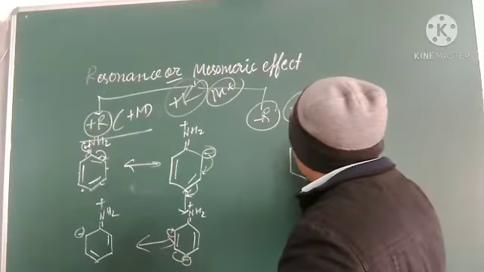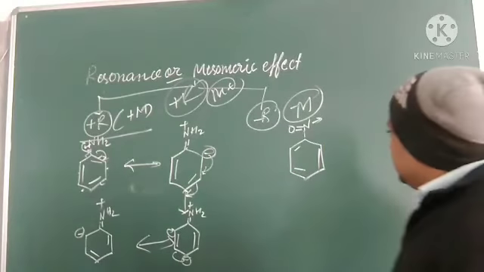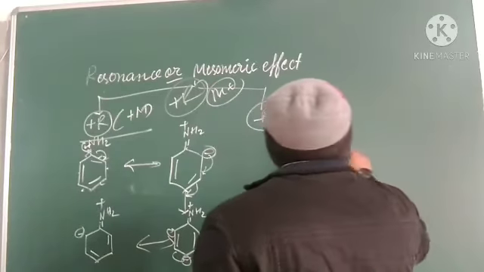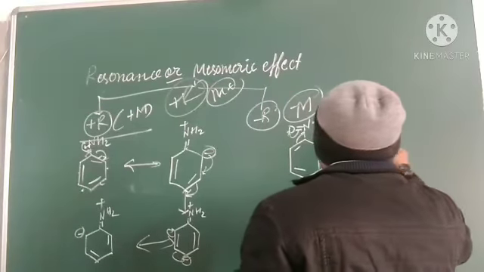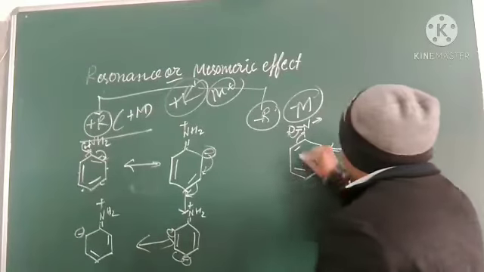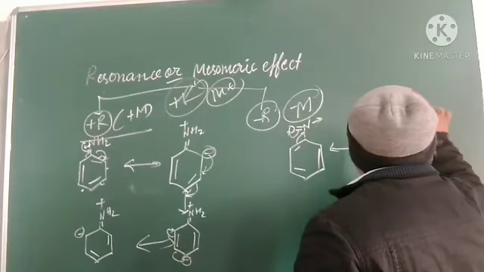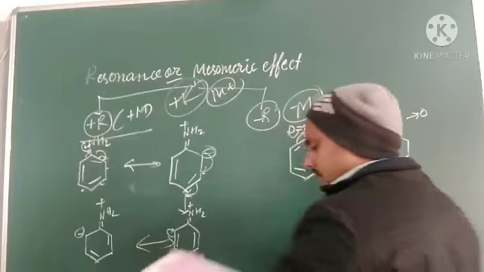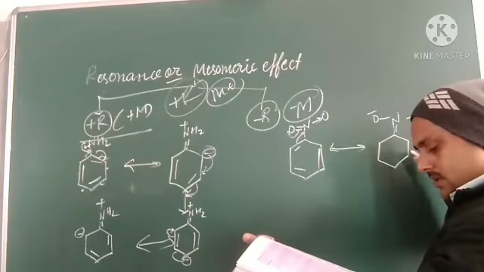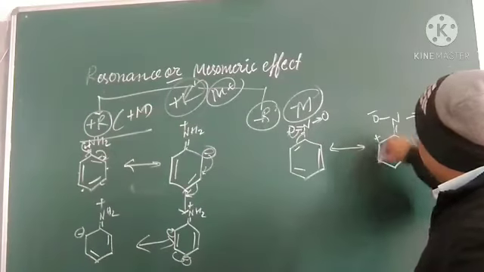And I am showing this structure here. What happens? This group attracts the electrons, and this moves there. So what will the next structure be? Let us see. The next structure will be like this: here a double bond, here a negative charge, and here this bond. Like that bond, and here this. So if this is going there, there will be a positive charge.